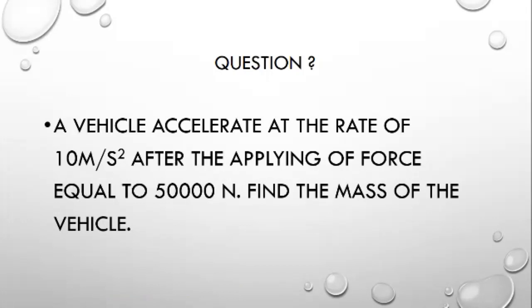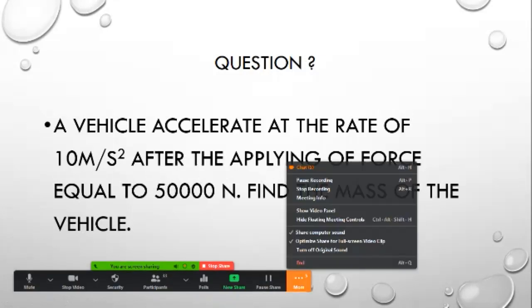Find the mass of the vehicle. Again I am repeating the question. A vehicle accelerates at the rate of 10 meter per second square after the applying of a force equal to 50,000 Newton. Find the mass of the vehicle.